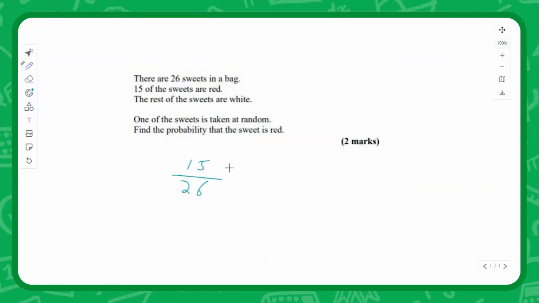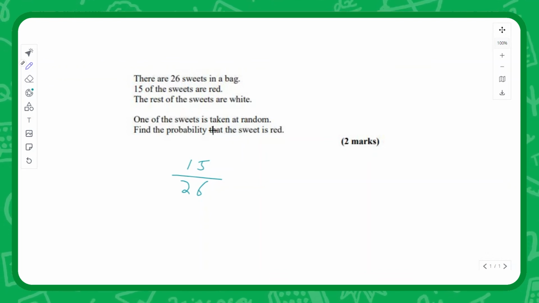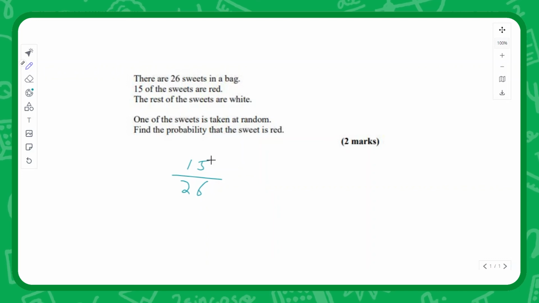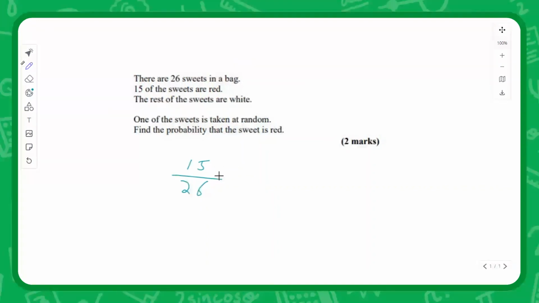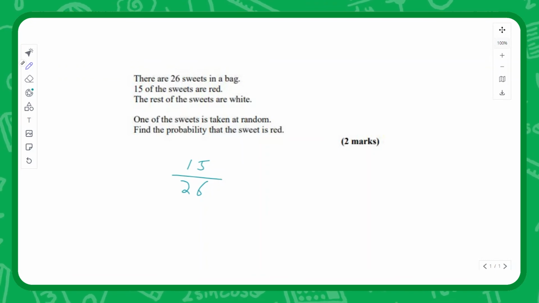Now you can turn this into a decimal, or if it's an unsimplified fraction, you can simplify it, but that is a good enough answer for an exam question, just putting the final probability in the answer as a fraction or a decimal.